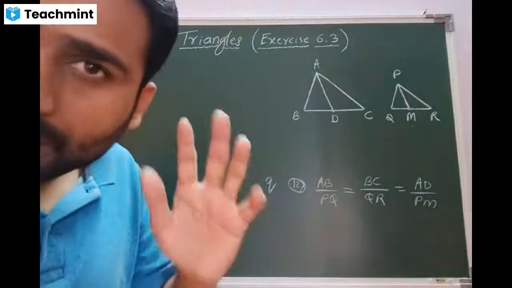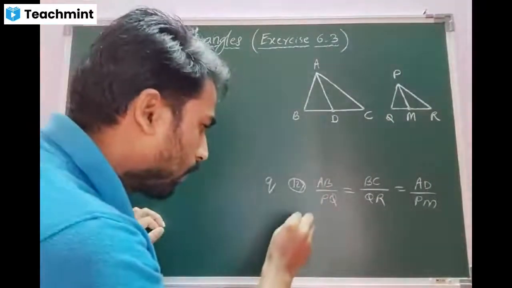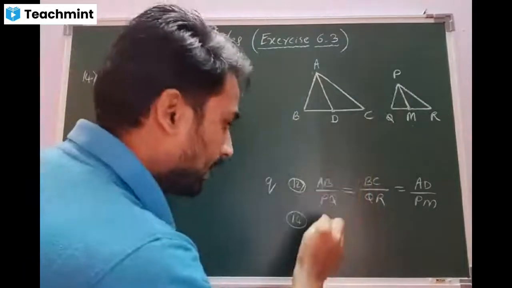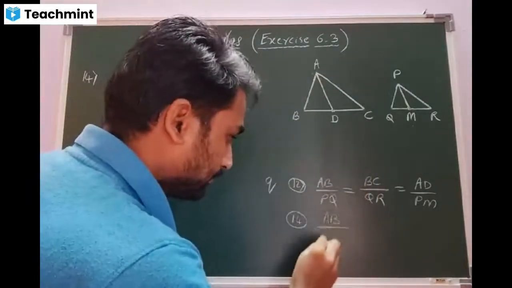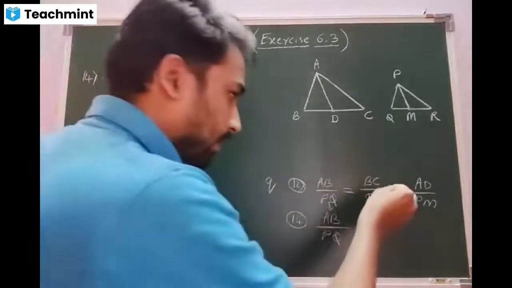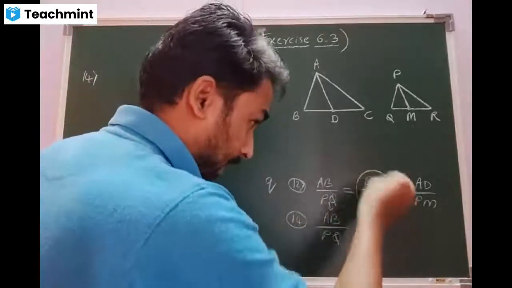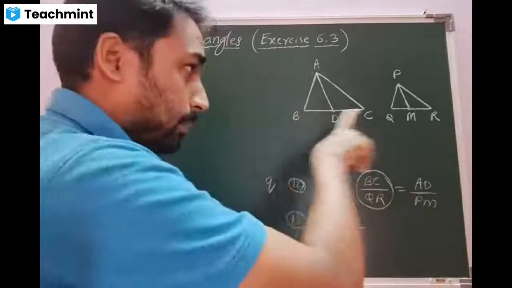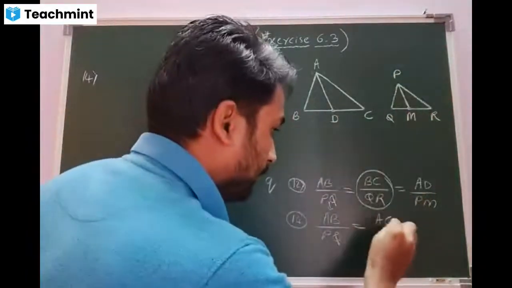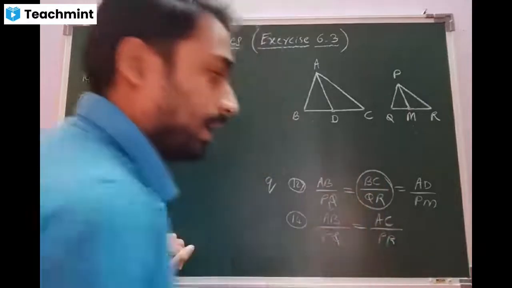Yes, sir. Look at the question number 14, which I am solving today. Here, AB by PQ, they retained as it is, no change. This one same. But this one, they have not taken the base. They are not telling BC by QR. What they are telling, beta? AC by PR.